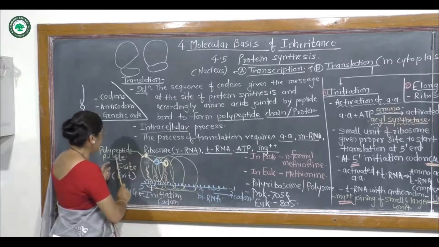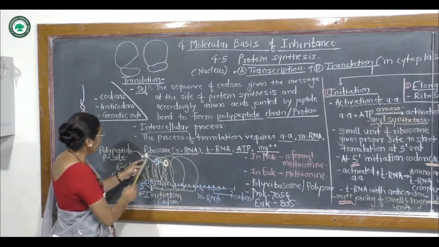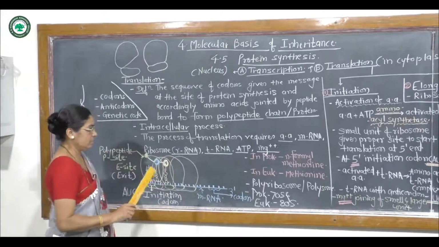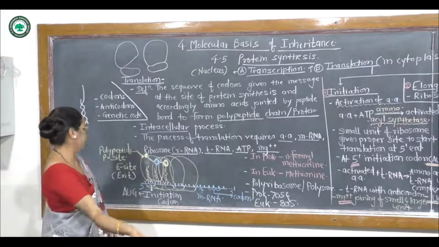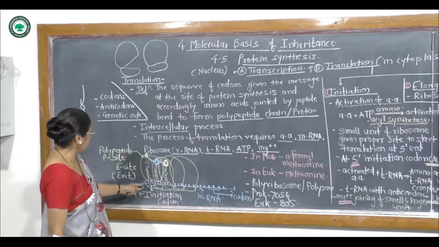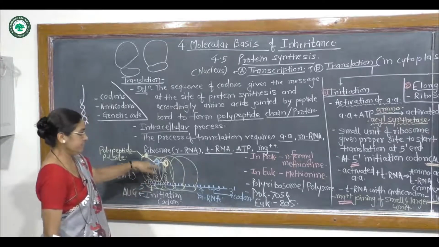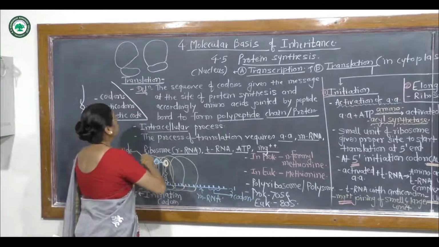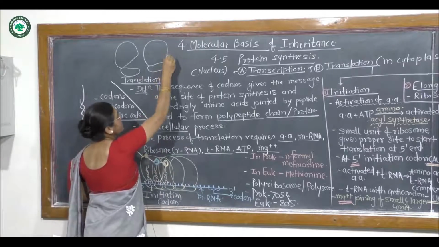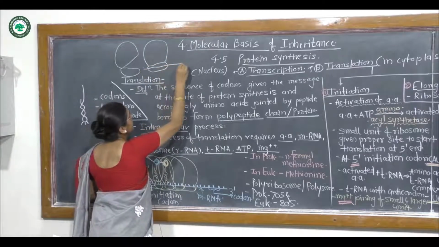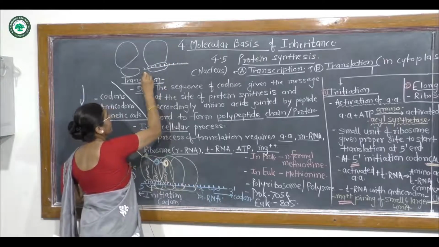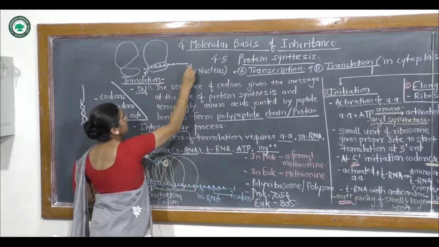I will again explain the different sites of the ribosome, through which things leave out, and here the tRNA also leaves out. First, about the ribosome: there are three sites. Suppose here is the ribosome, and this one is the mRNA, with the 5' end and 3' end.